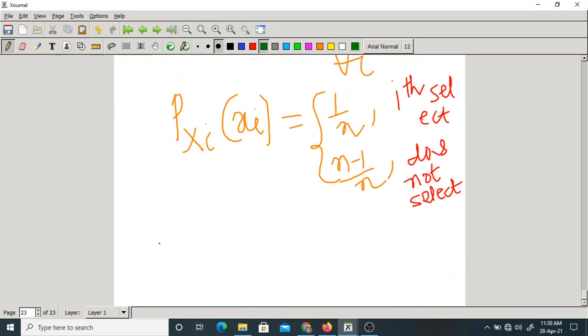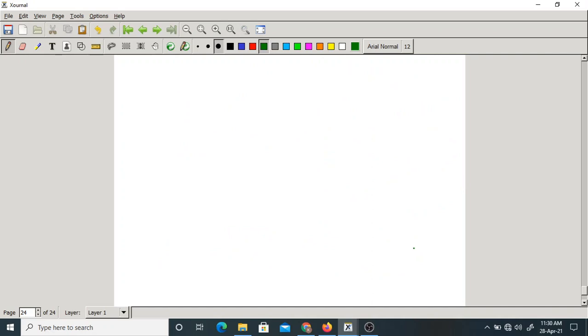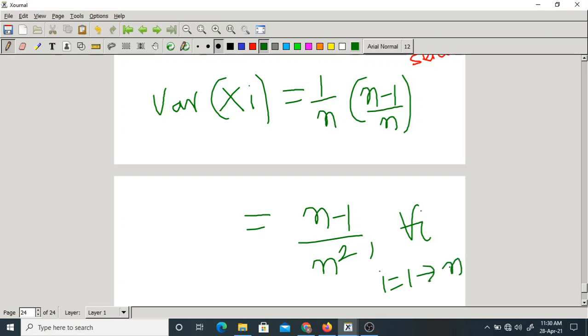So the variance of xi is p into 1 minus p, which means 1 by n into n minus 1 by n, equal to n minus 1 by n square for all i varying from 1 to n. The variances of x1, x2, x3, up to xn are all the same, n minus 1 by n square.